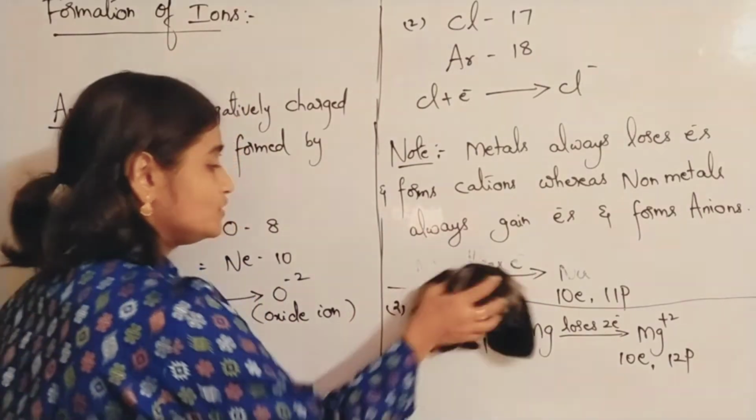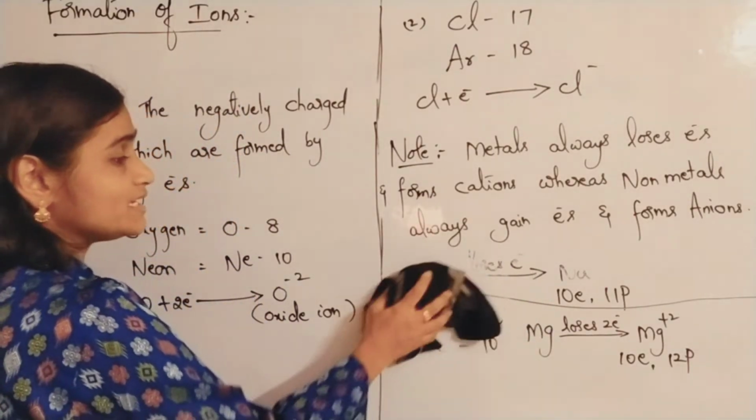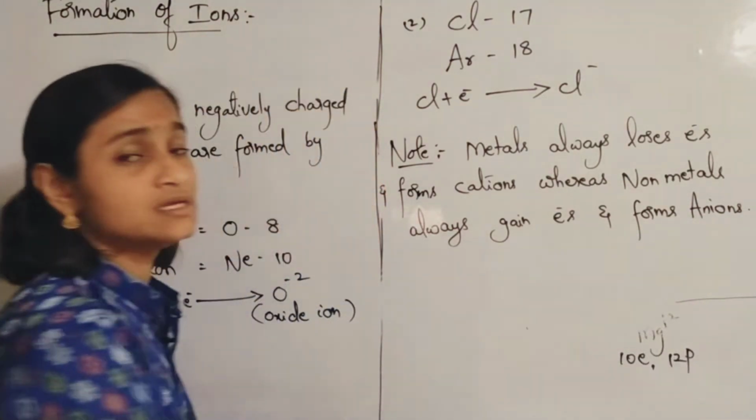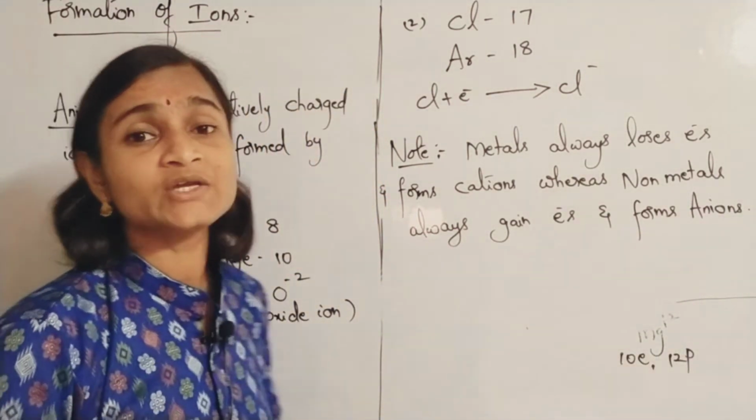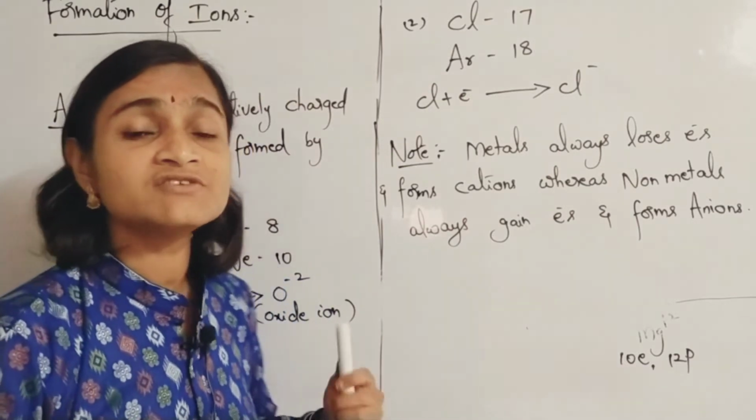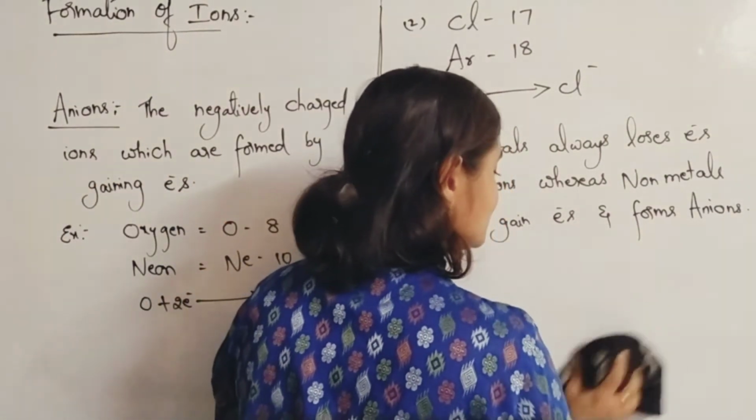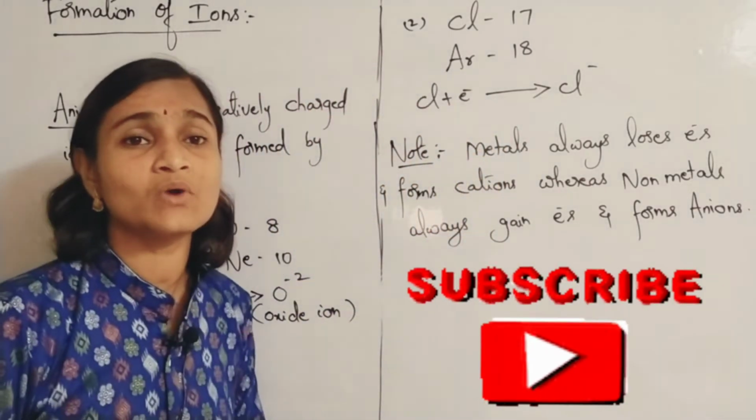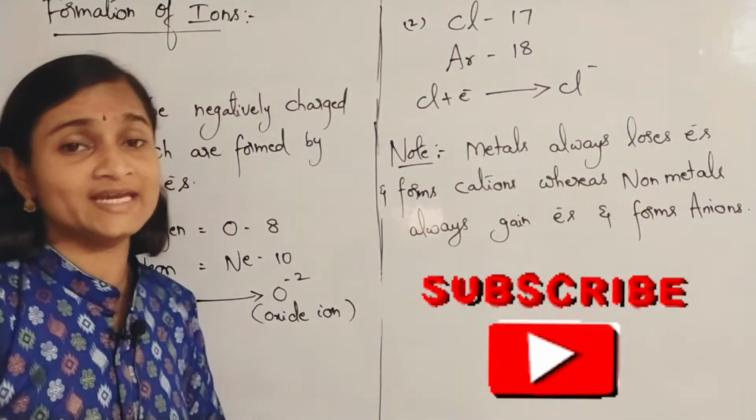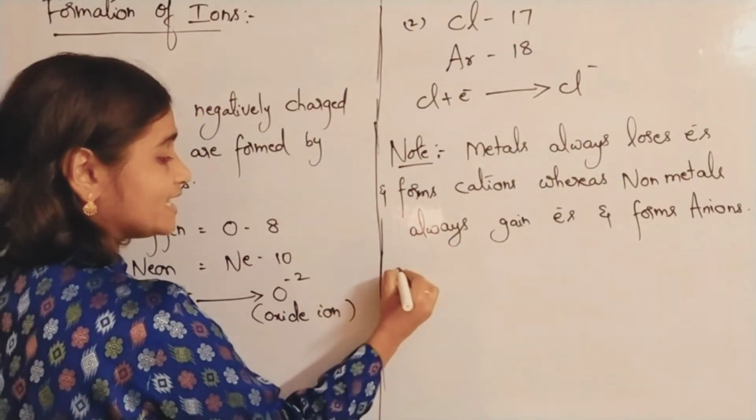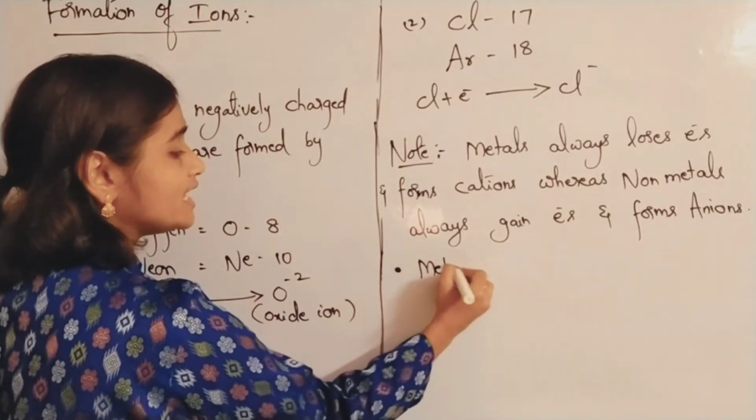Note point: since metals always lose electrons and form positively charged ions, metals are said to be electropositive in nature. All metals are highly electropositive, whereas non-metals are highly electronegative in nature. The same note can even be written like this: metals are highly electropositive.